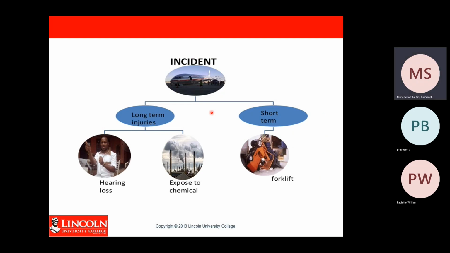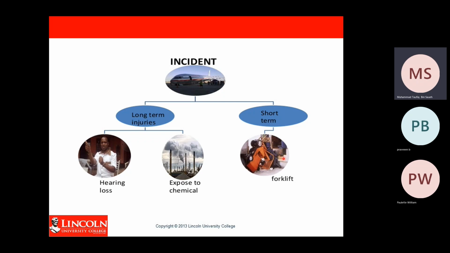Incident can be divided into two types. First, incident that causes short-term harm. For example, maybe your forklift hit something and then fell.